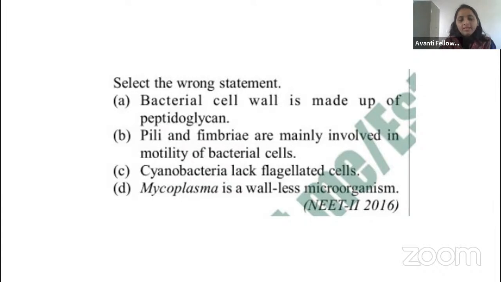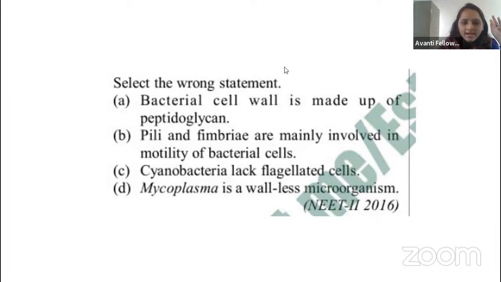Option A, the bacterial cell wall is made up of peptidoglycan. Option B, the pili and fimbriae are mainly involved in motility of bacterial cells. Option C, cyanobacteria lack flagellated cells. And option D, mycoplasma is a wall-less microorganism. Which is the wrong statement, guys?